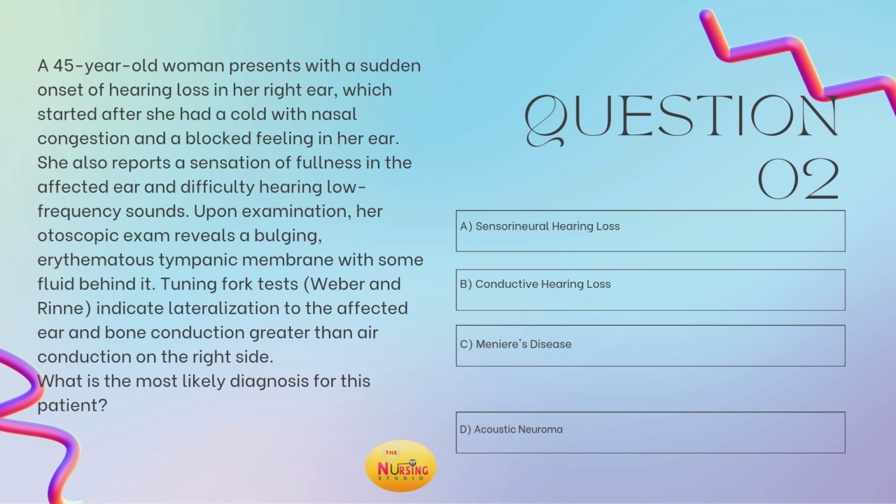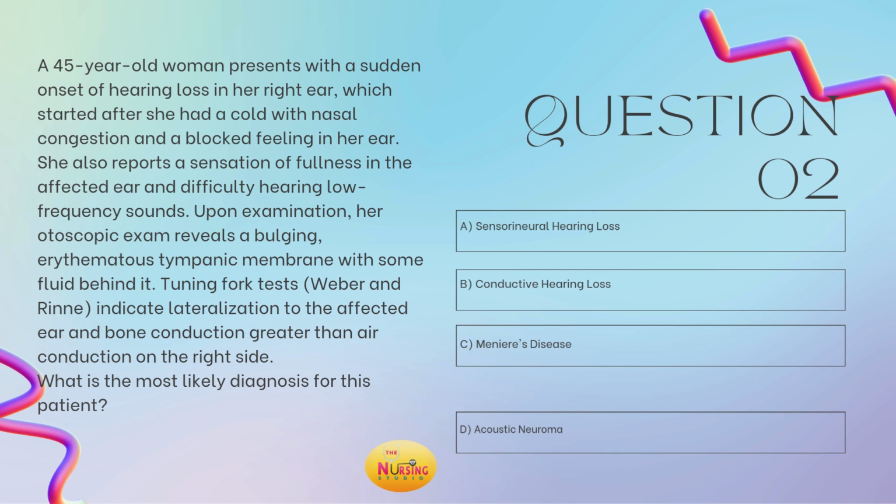All right. Stem of the question states, what is the most likely diagnosis for this patient? So same thing, we need to run it back. Look at these assessment findings. We have a 45-year-old woman, sudden hearing loss to that right ear, started after having a cold, congestion. She has this blocked feeling in her ear, a sensation of fullness, tympanic membrane does have fluid behind it.